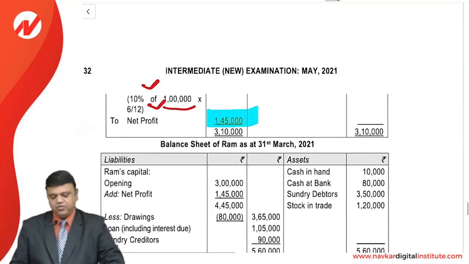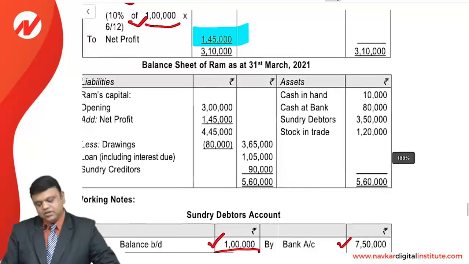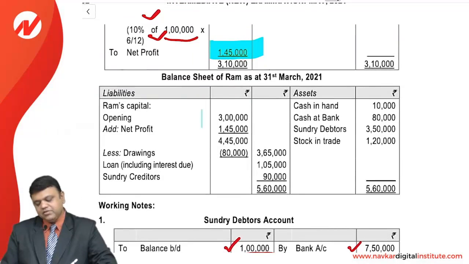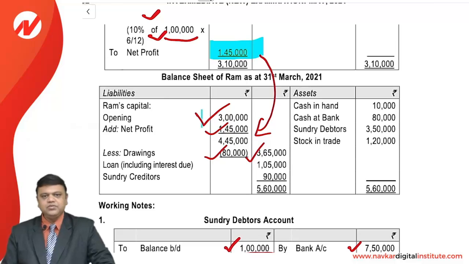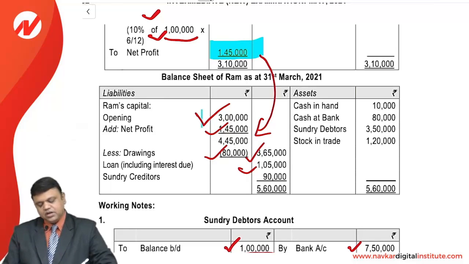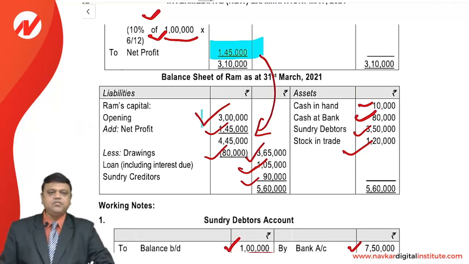So friends, now it's time to prepare the balance sheet, starting with the opening capital given in the question, added with the net profit, deducted with the drawing. So we will have a closing capital of 365,000. Then the loan including the interest portion, creditors closing balance, debtors closing balance, cash and bank closing balance, and the stock which we have calculated from the trading account.